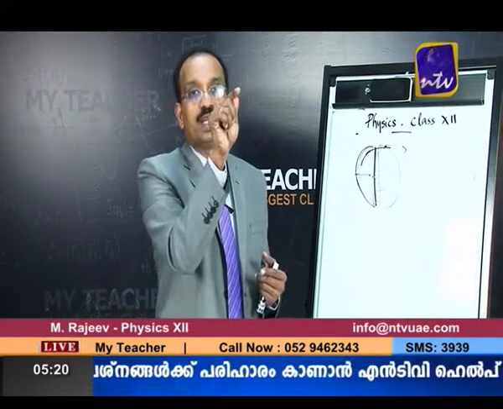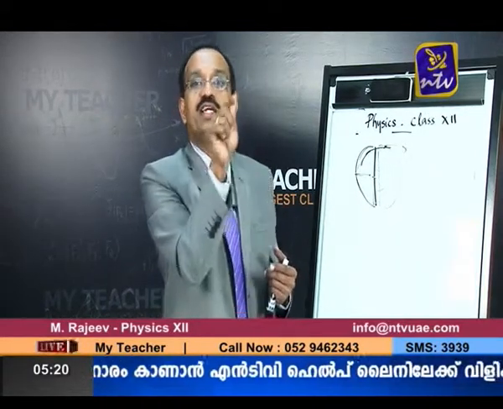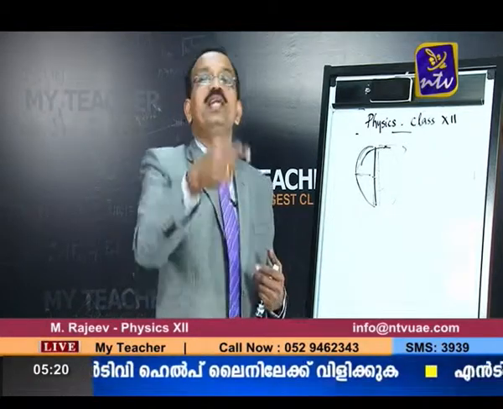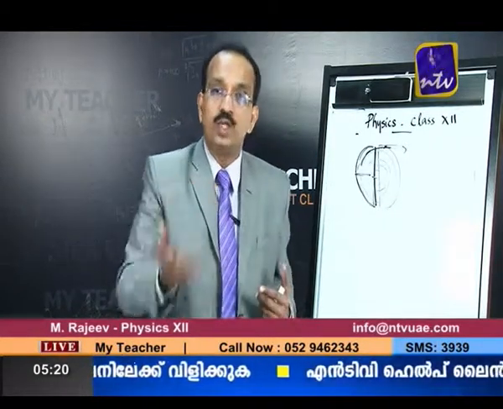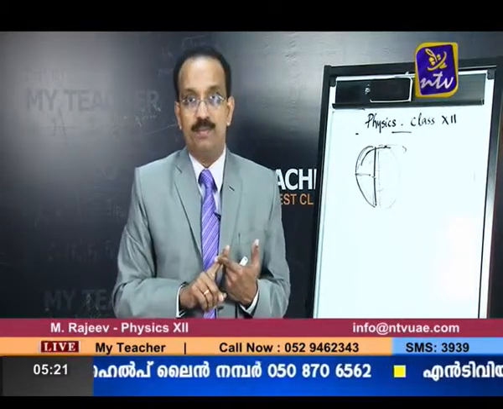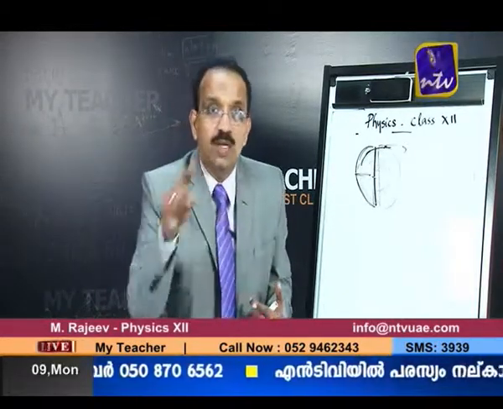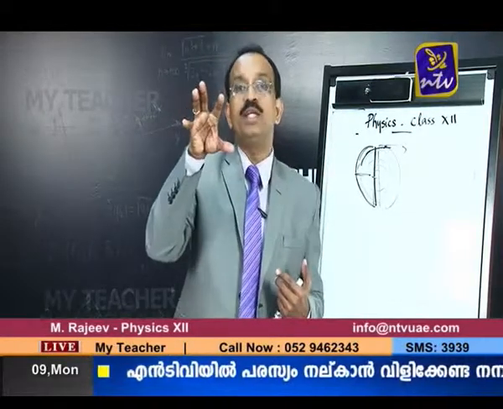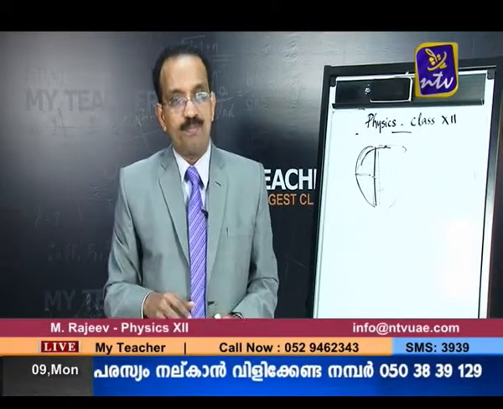Again it goes, and after half a revolution, again it comes out of the D. That time again it is gaining kinetic energy. How much? Again qV. So in one revolution it gets kinetic energy 2qV. Suppose before the charged particle comes out of the D, it makes n revolutions in total.